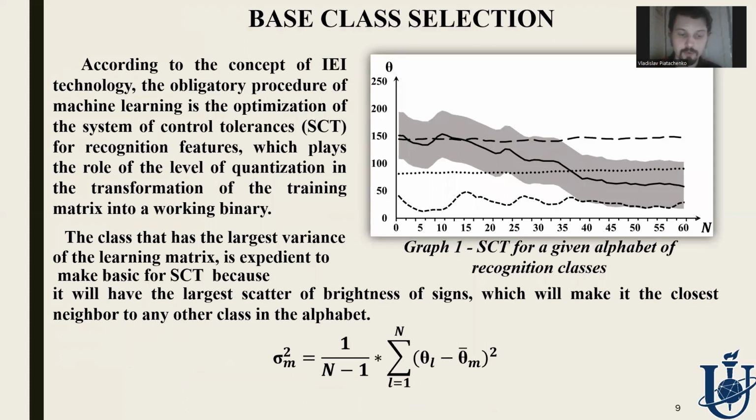According to the concept of the framework, the obligatory procedure of machine learning is the optimization of the system of control tolerances for recognition features, which plays the role of level quantization in the transformation of the training matrix into a working binary matrix. The class that has the largest variance of the learning matrix is expedient to make the base class for our system.